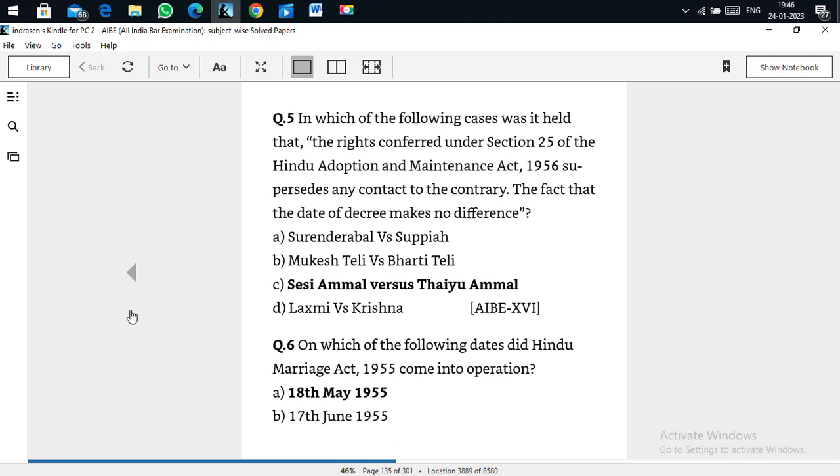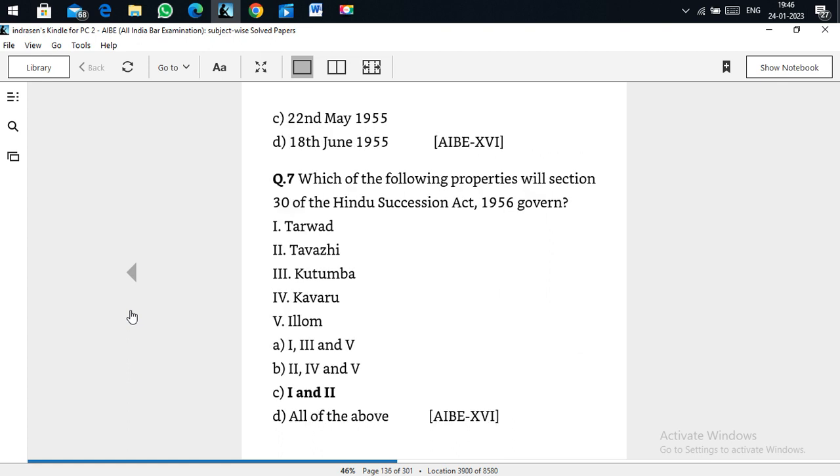In which of the following cases was it held that the rights conferred under Section 25 of the Hindu Adoption and Maintenance Act 1956 supersede any contract to the contrary, and that the date of the decree makes no difference? This is the case of Sesi Ammal versus Tayu Ammal. On which of the following dates did the Hindu Marriage Act 1955 come into operation? It's 18th May 1955. The HMA 1955 came into operation on 18th May 1955.